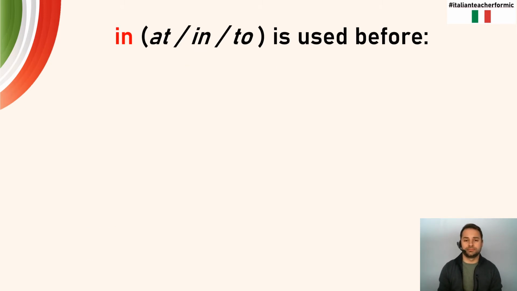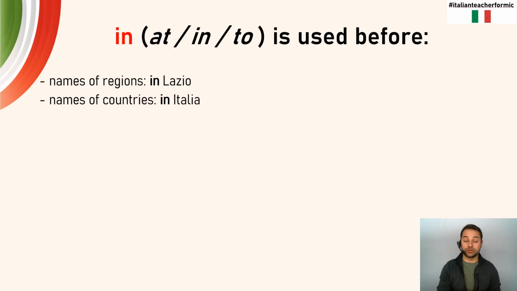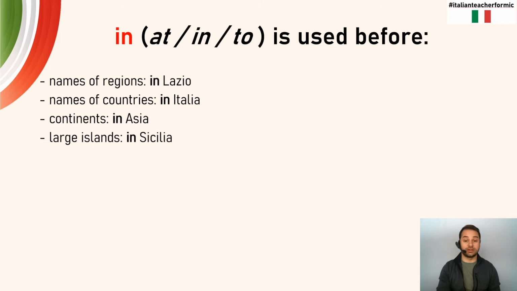Let's talk about in. In, again, could be at, in, or to. And the simple preposition of in is used before the names of regions: in Lazio, in Lombardia. The names of countries: in Italia, in America, in Canada. Continents: in Asia, in Australia. Large islands: in Sicilia, in Sardinia.